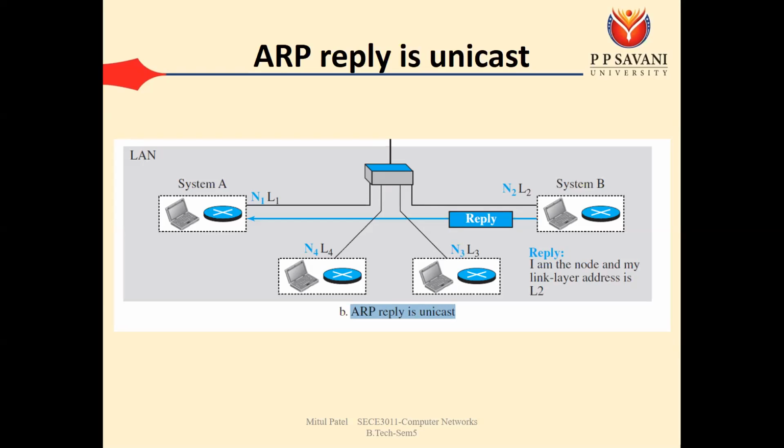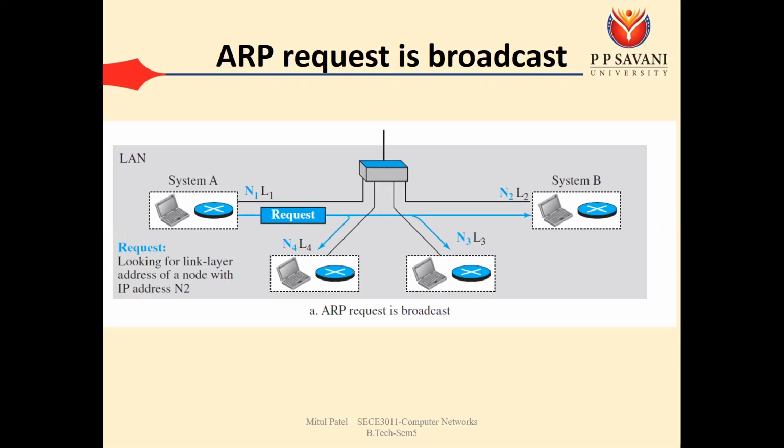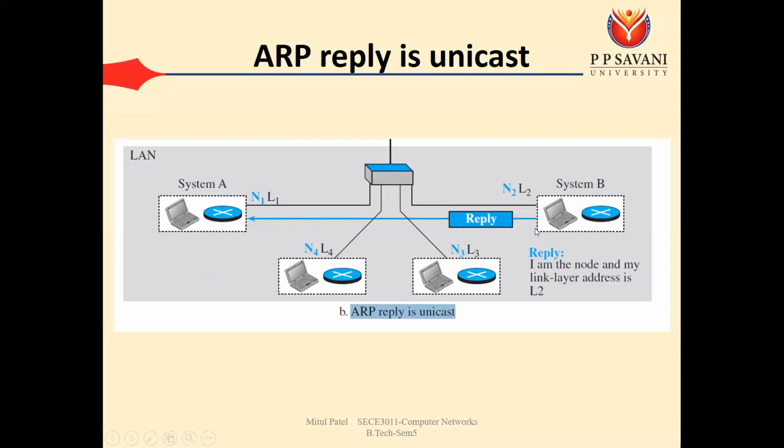The second thing to remember about ARP is that the ARP request is broadcast. That means the ARP request is broadcast to all the devices connected to system A. While the ARP reply is unicast, meaning the system with which our destination IP matched will provide us the reply. So the ARP reply is unicast.